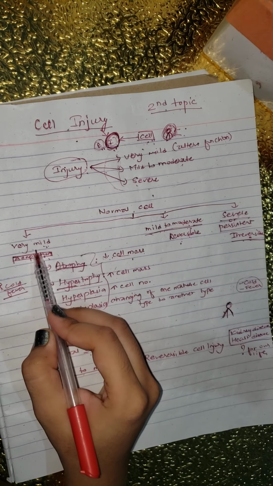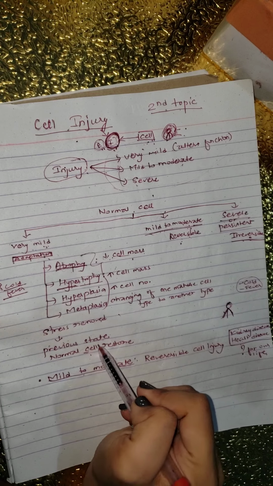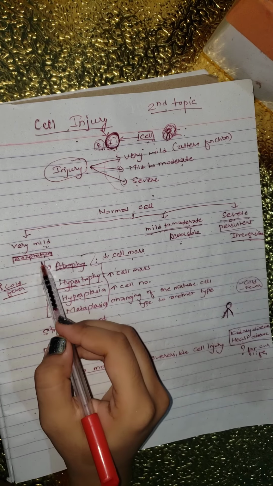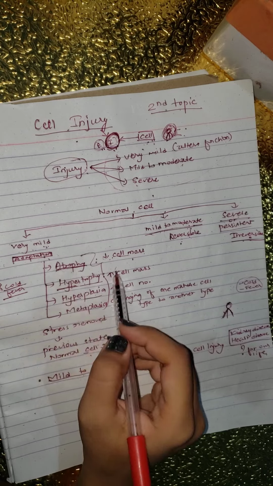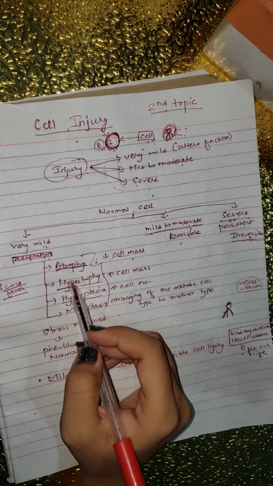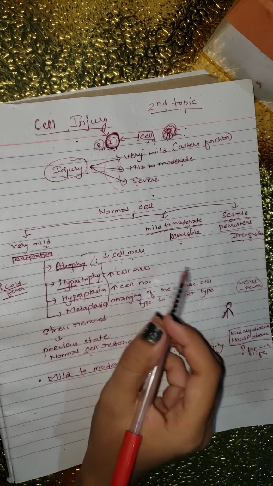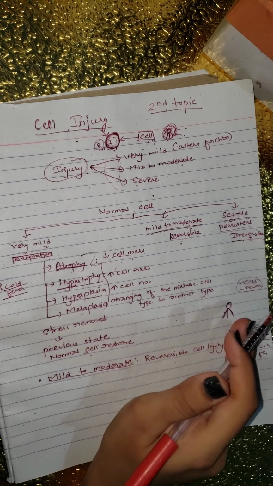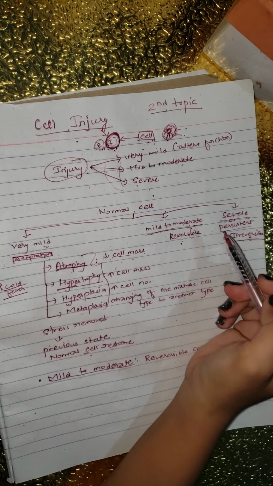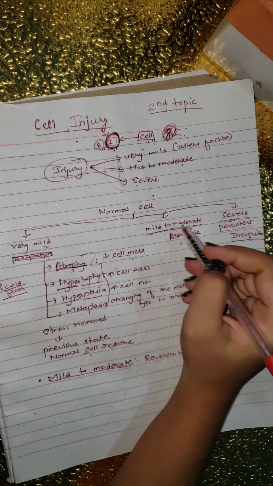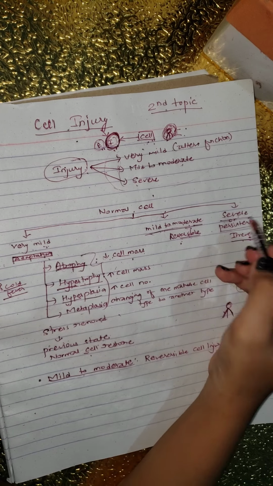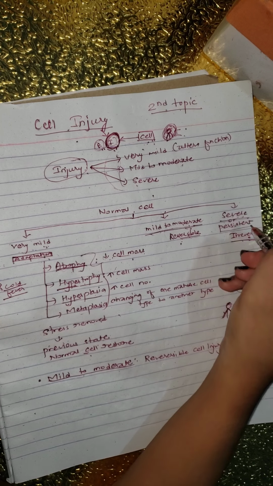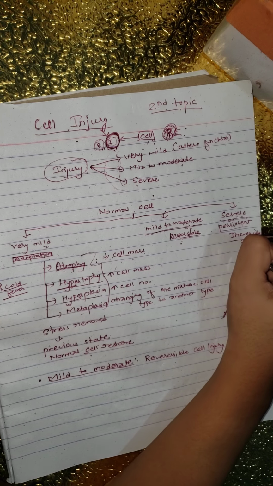For very mild stress, it returns to its previous state through adaptation: atrophy, hypertrophy, hyperplasia, metaplasia. Mild to moderate stress is reversible, and severe or persistent stress is irreversible.